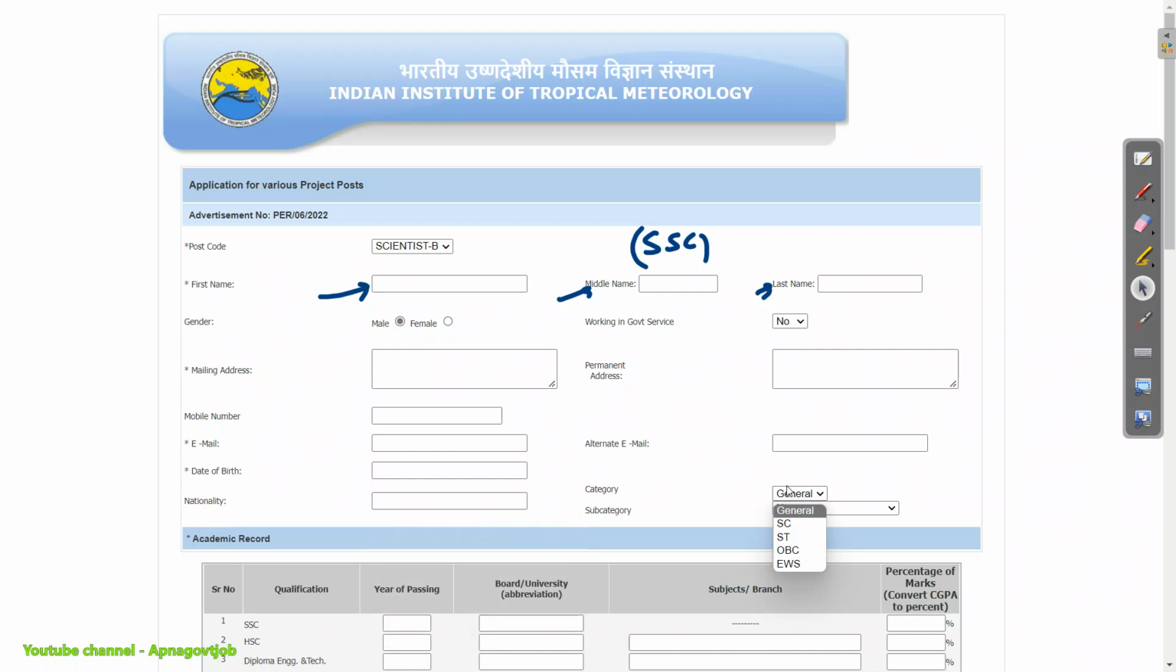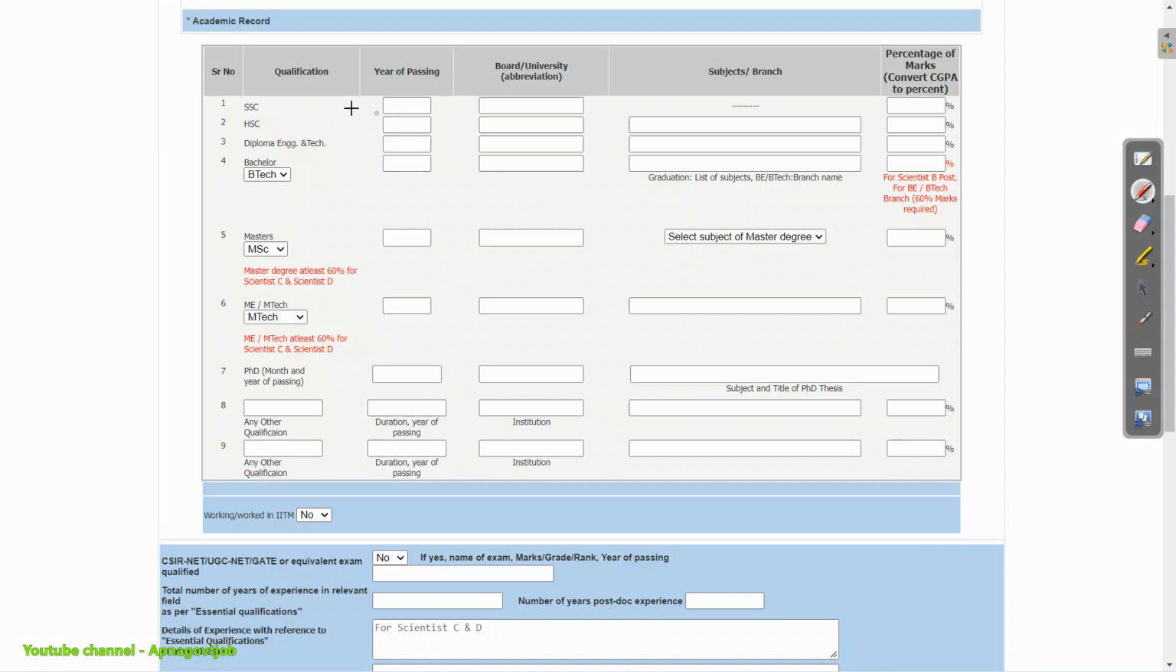Okay, then you will select your category. So this vacancy is not for general, basically for Scientist B, so you can select SC, ST and OBC. Okay, then the subcategory also you will select. Next one is your academic record. Okay, now here all the fields are mandatory.